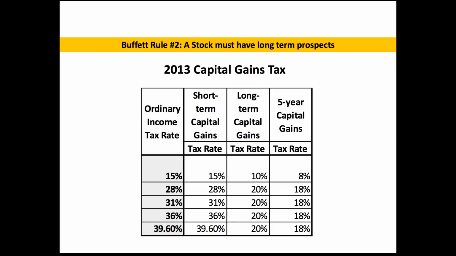Now, for that scenario where you made $10 on a company in a 6-month period, depending on what ordinary income tax bracket you're in, let's just assume the lowest one is 15%. So you would pay 15% taxes on that gain. If you had held the business for over a year, you would have been in the 10% tax bracket. And if you held it for over 5 years, you would have been in the 8% tax bracket.